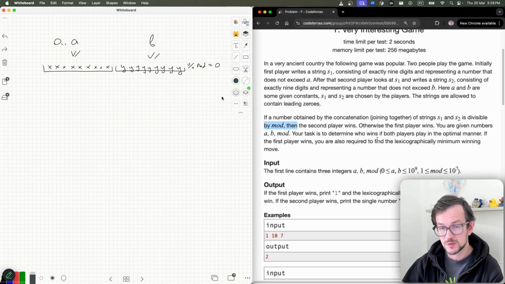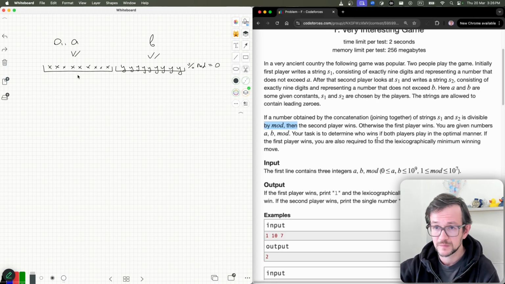If you put some number x in the left part, and this number y in the right part, so we have a 9-digit number x and a 9-digit number y, the total number will be equal to 10 power 9 multiplied by x plus y.